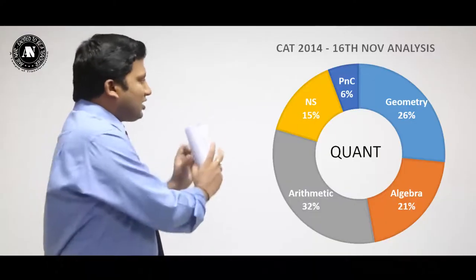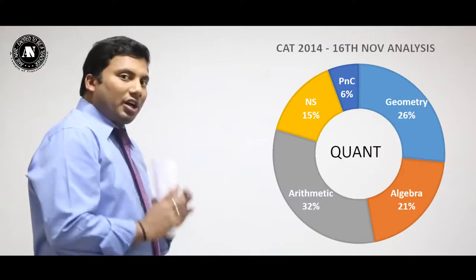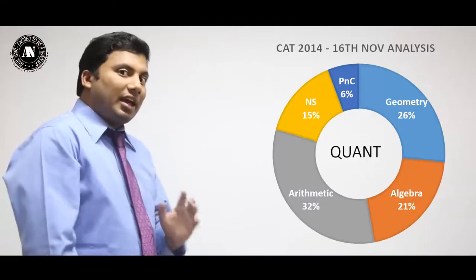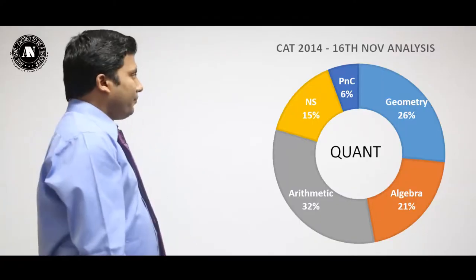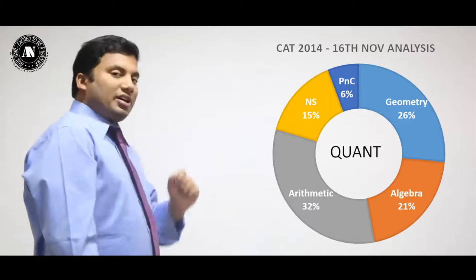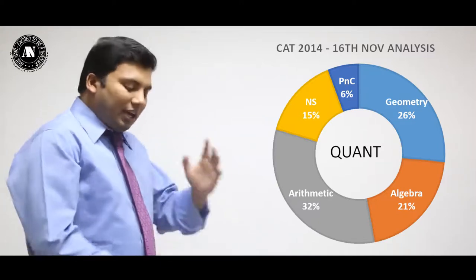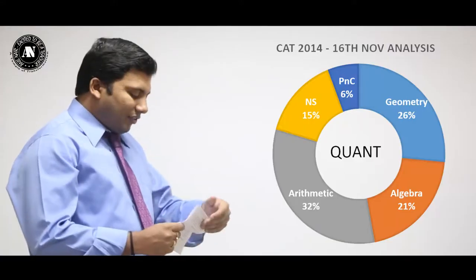If you observe this pie chart closely, 32% of the questions from the quant section came from arithmetic. So on the first day, a good number of questions were predominantly from arithmetic. In arithmetic, I'll also give you the classification.